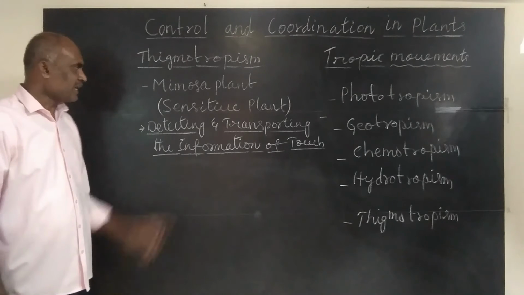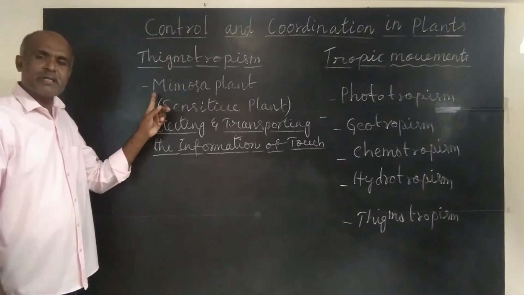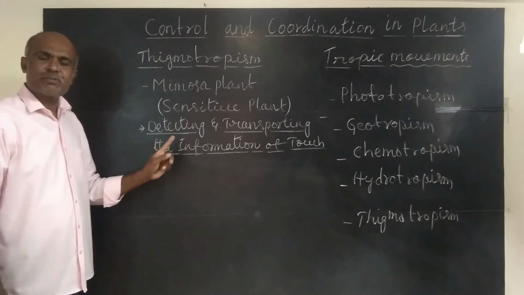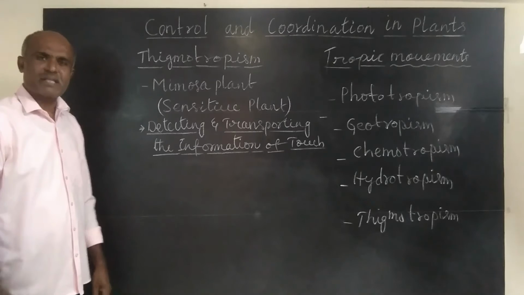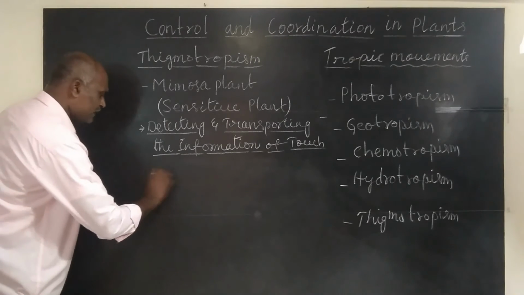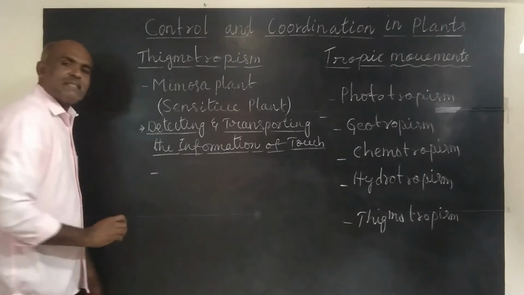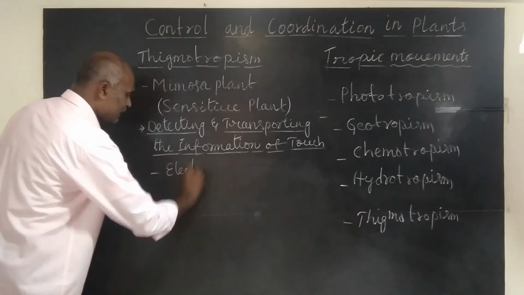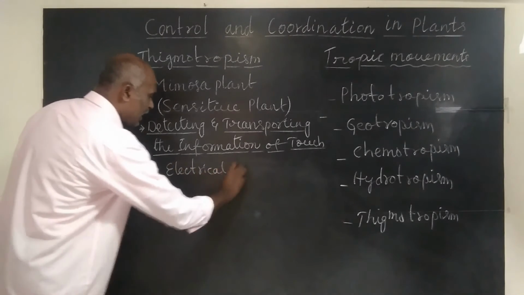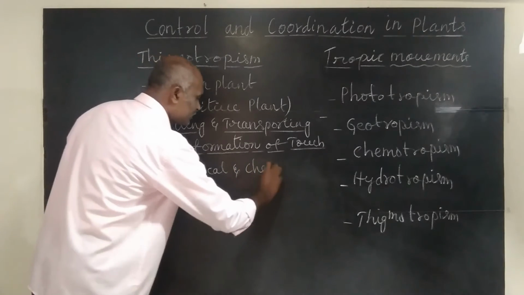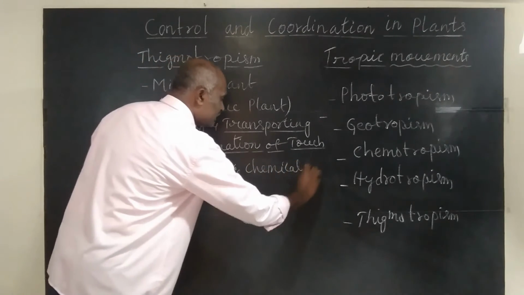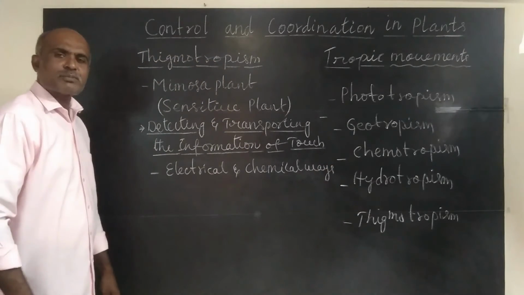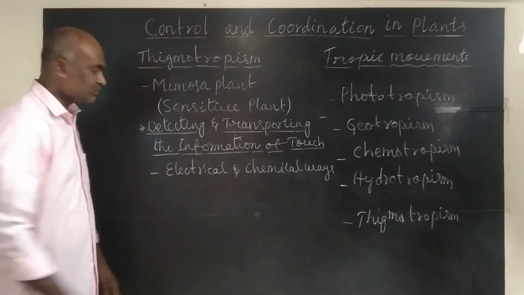Now let us understand how mimosa plants detect and transport the information of touch from one cell to another. Mimosa plant uses electrical and chemical ways to detect and transport the information of touch.